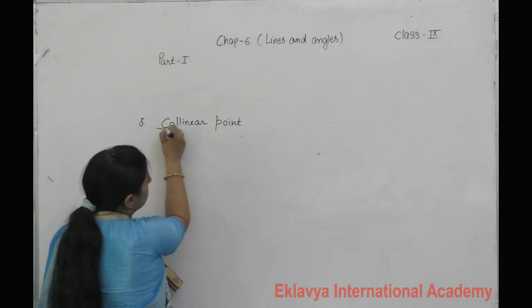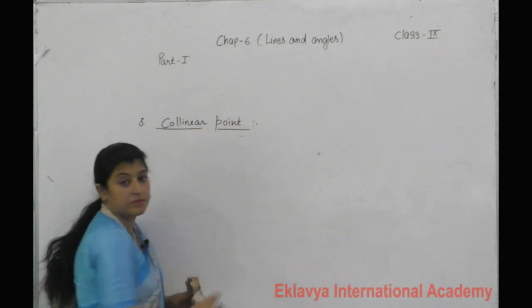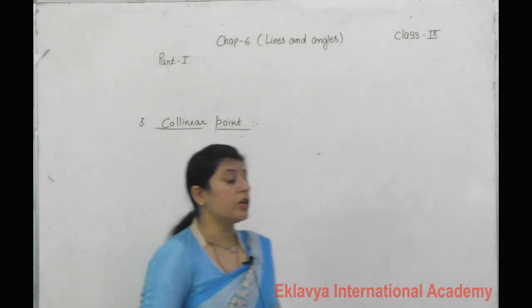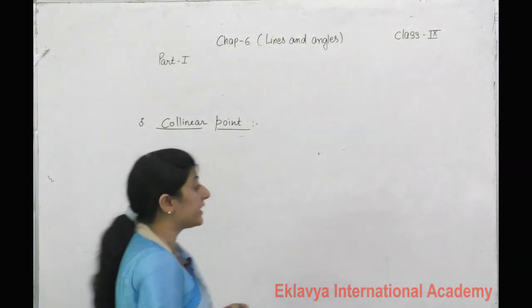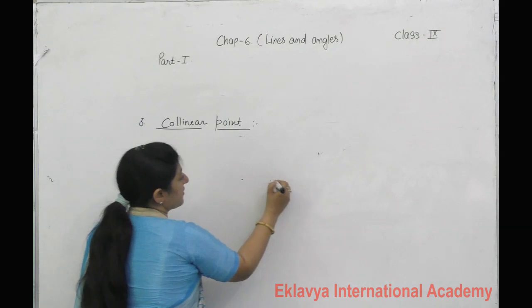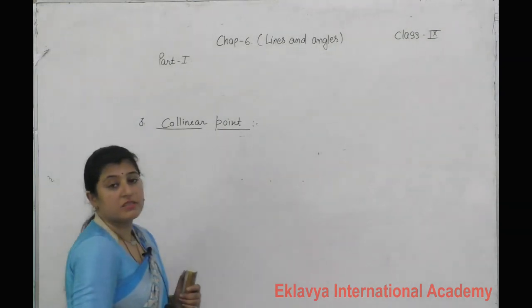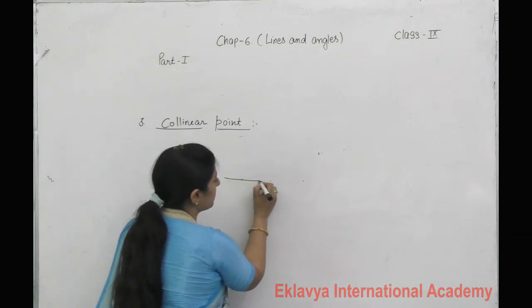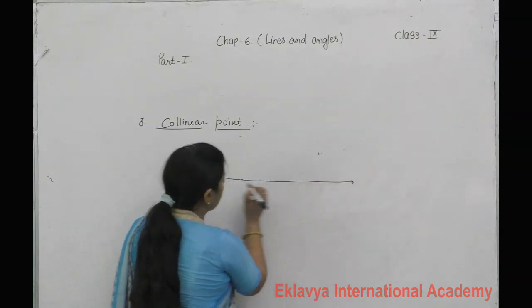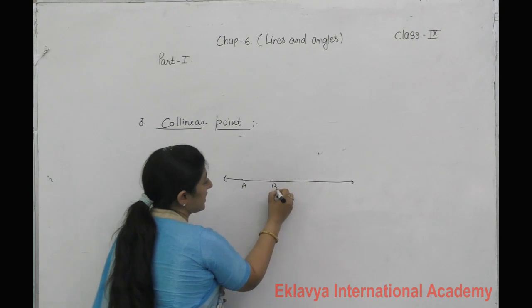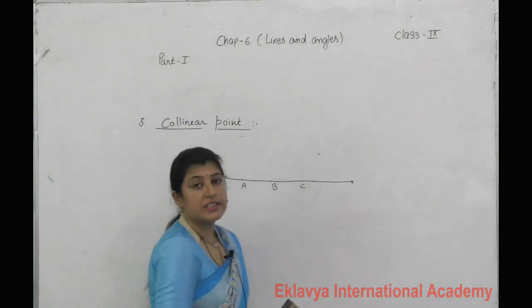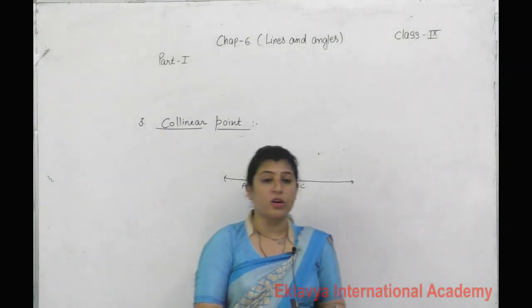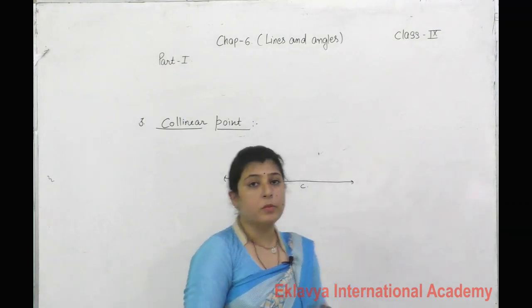What is a collinear point? Suppose we have 3 points. When you join them, if all the points lie on the same straight line, then these points are called collinear points.